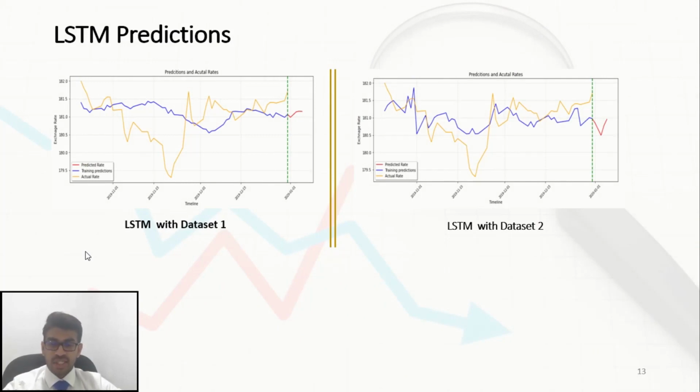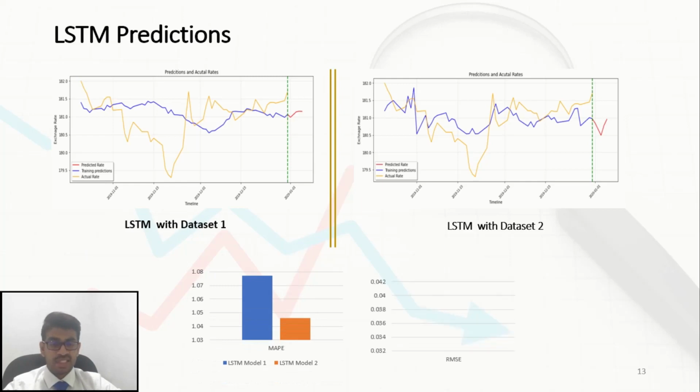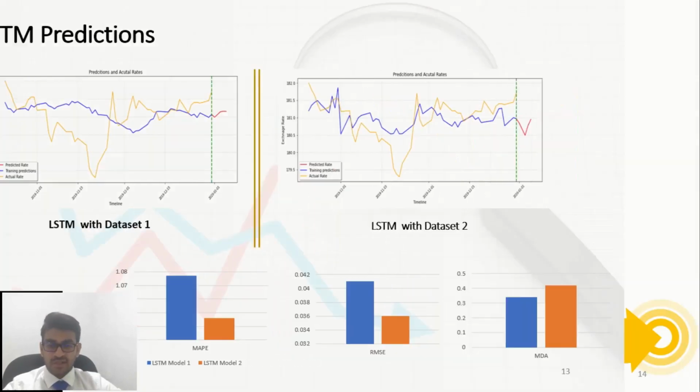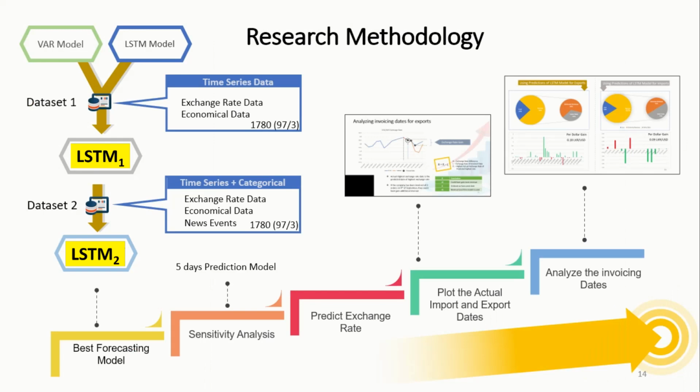We can observe in the charts that the LSTM model developed with dataset 2 has identified the fluctuations of the exchange rate better than the first model. At the same time, mean absolute percentage error and root mean square error are lower in LSTM model 2 and mean directional accuracy is higher. Therefore, here we selected the LSTM model developed with dataset 2 as the best forecasting model for USD-LKR predictions.